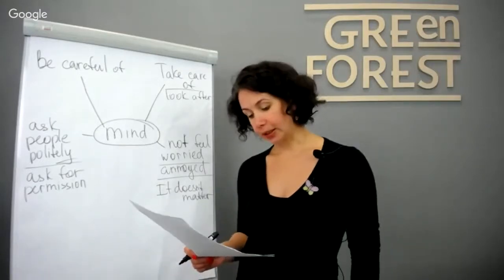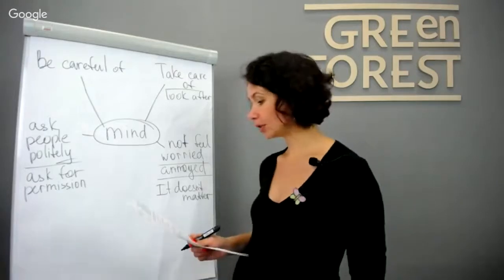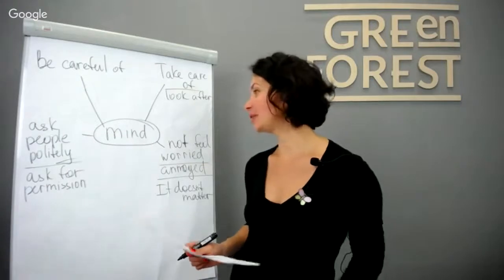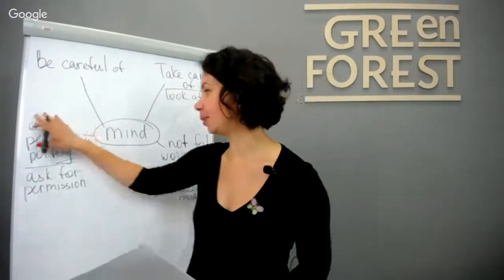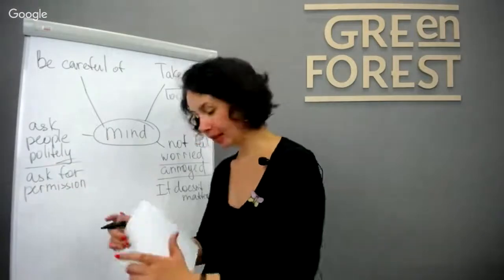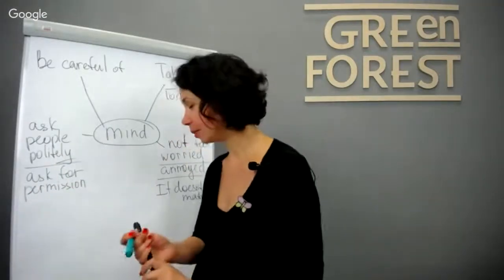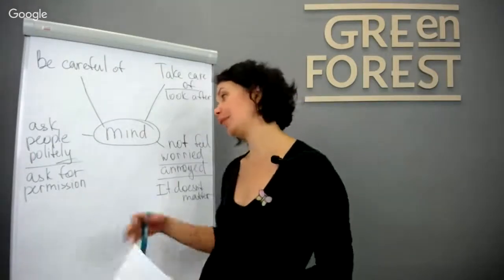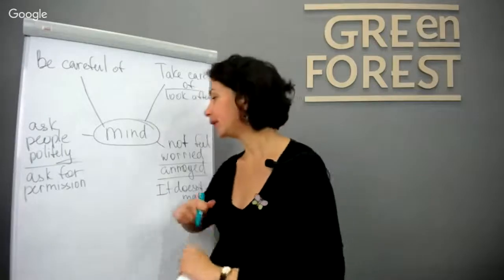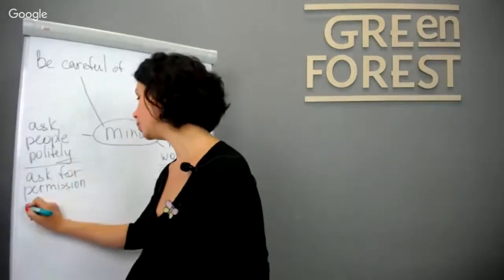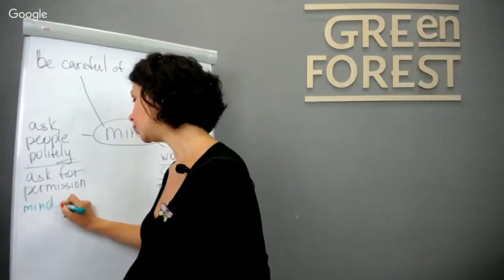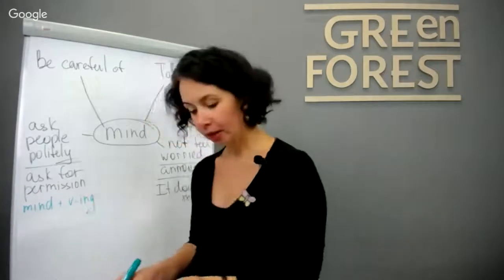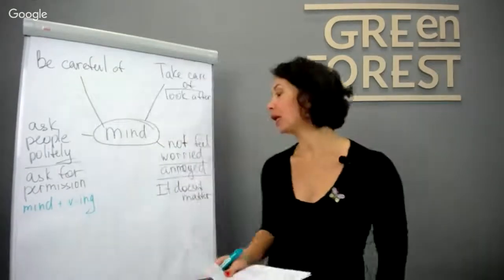I would like to pay attention to a little bit about this ask people politely thing. I want to change the marker and write something down. In this case, when we ask people politely or ask for permission, please pay attention that we say would you mind or do you mind? And after that, we use a gerund. So we use a verb with the ending ing. This is one important thing.